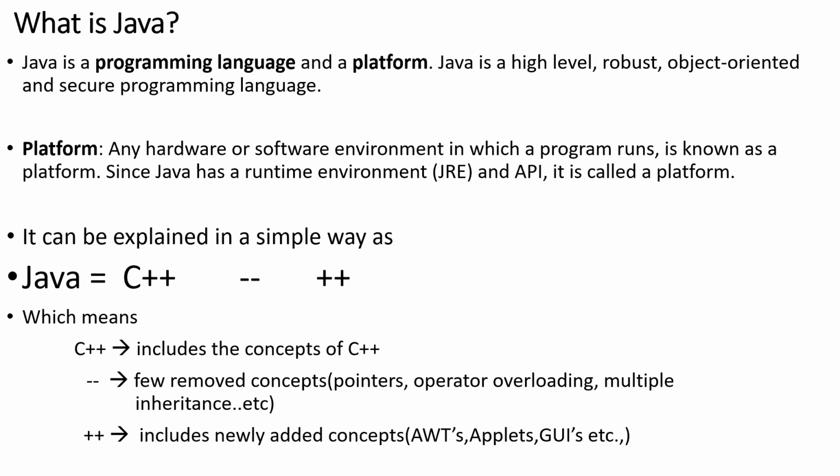Now, what is a platform? Any hardware or software environment in which a program runs is known as a platform. Since Java has a runtime environment, JRE, and an API, it is called a platform.